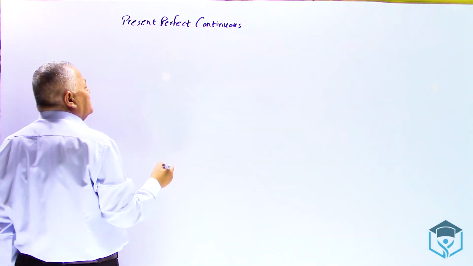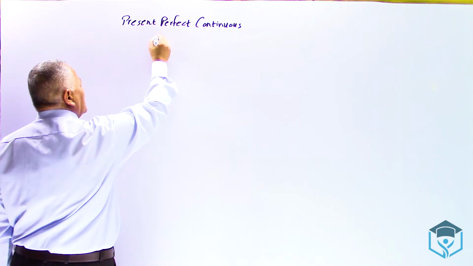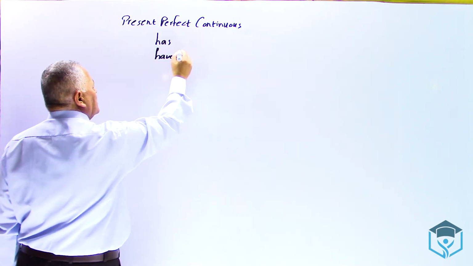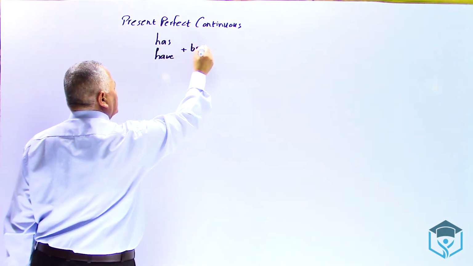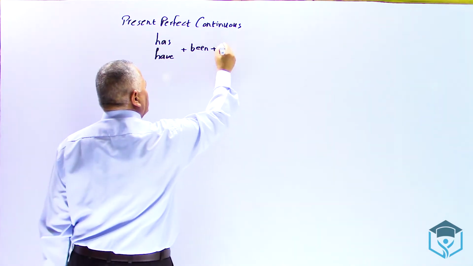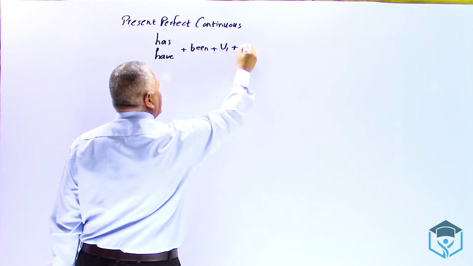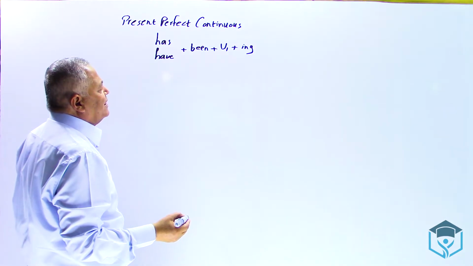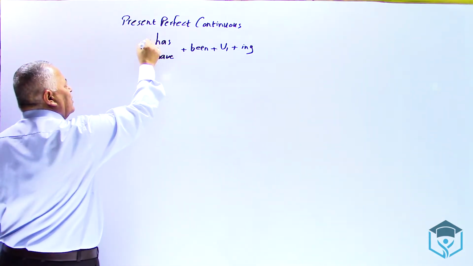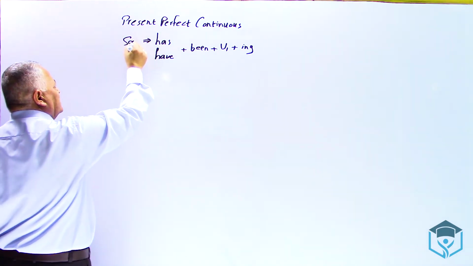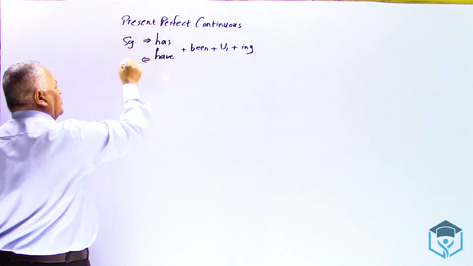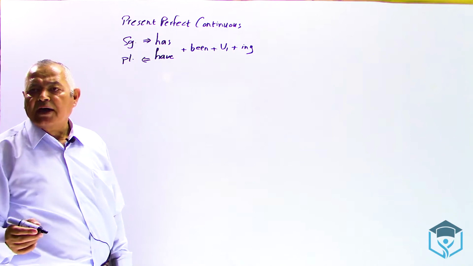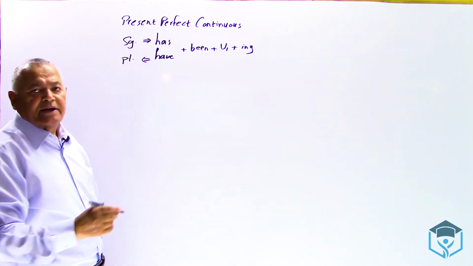Let us start first with the form of the verb, how to form it. The answer is, once again, the words has or have. What comes next is been, has been or have been. What comes next is verb 1. What comes last is ing. Has or have been, verb 1 ing. Putting in mind once more that has is used for singular, while have is used for plural, as you know. So I say he has, it has, but I have, we have, you have, and they have. Then been, then verb 1, then ing. That's good.